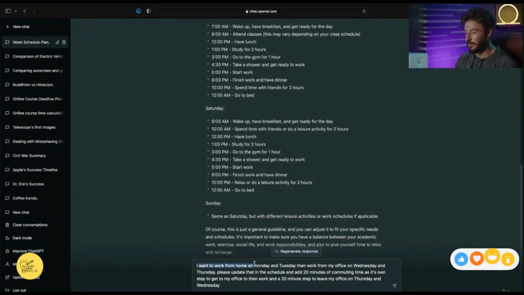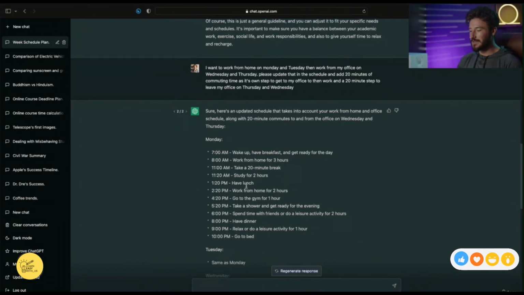I want to work from home on Monday and Tuesday, then work from the office on Wednesday and Thursday. Please update that in the schedule and add 20 minutes of commuting time as its own step to get to my office, then work, and a 20-minute step to leave my office on Thursday and Wednesday.